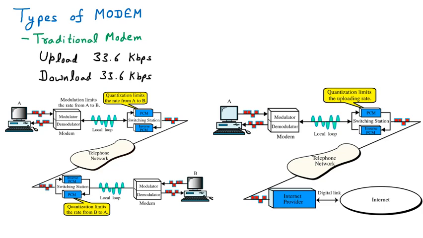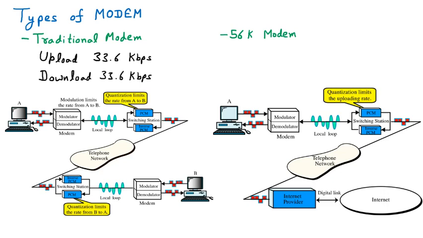Now we are starting the next category of modem after the traditional modem, that is called the 56K modem. The name of 56K modem is given because the speed of downloading is 56 kbps. That's why the name given is 56K modem. But there the uploading speed still remains the same, which is 33.6 kbps.